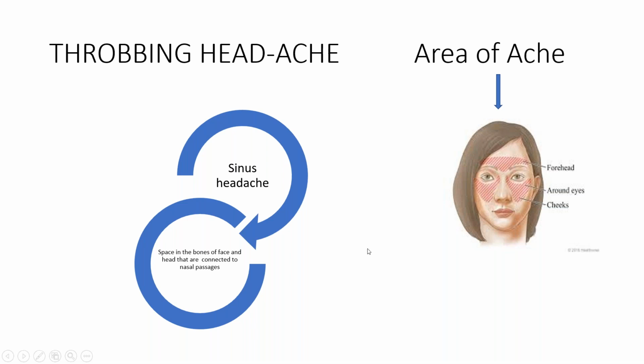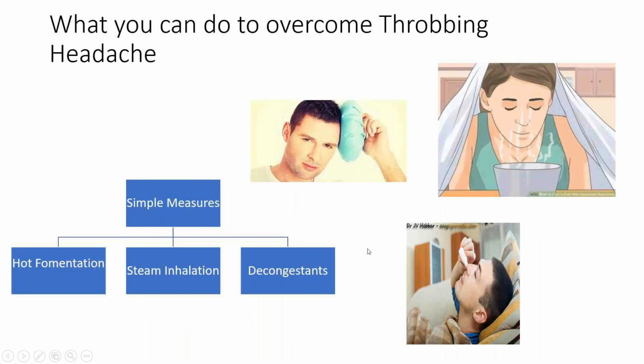All right. Now what you can do to overcome this? So the simple measures we can take is hot fermentation. यानी गरम hot packs जो हम लेते हैं उनकी सिकाई करना, that is hot fermentation. So इससे क्या होगा? It will improvise the circulation of the blood and जो blocked passages होंगे उनको भी open up करेंगे. We can also go with steam inhalation.